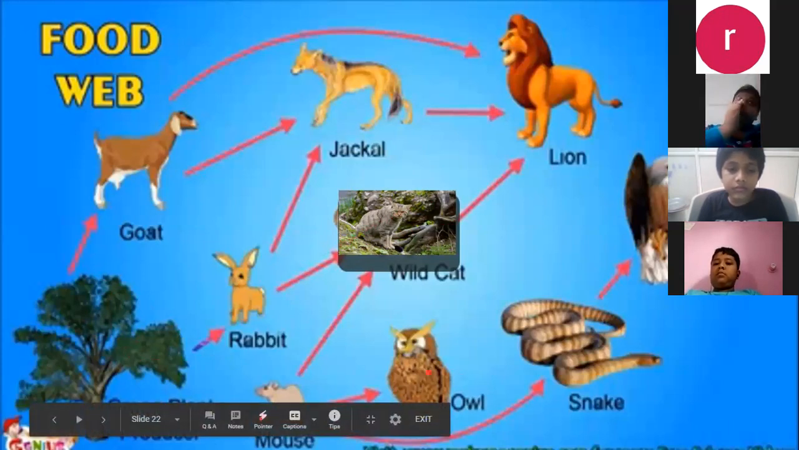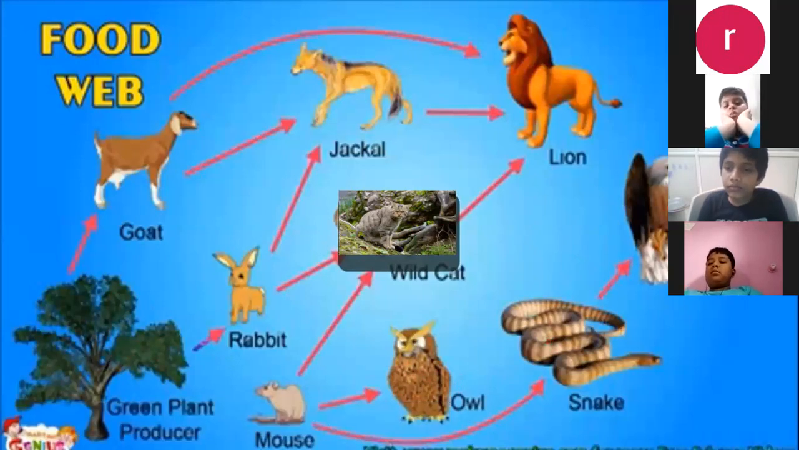Similarly, owl will eat the mouse. Mouse is eaten by owl. Okay, this is one food chain. This mouse is also eaten by snake, and snake is eaten by kite. For example, we saw eagle, now your kite.